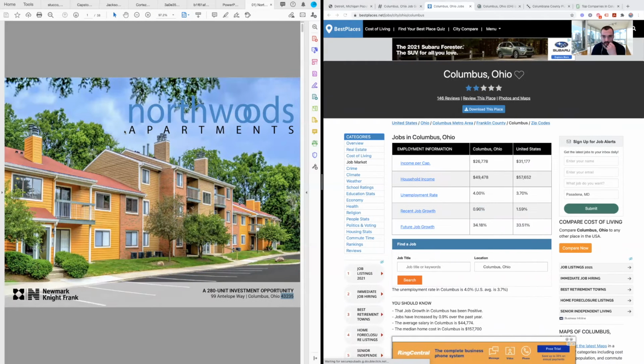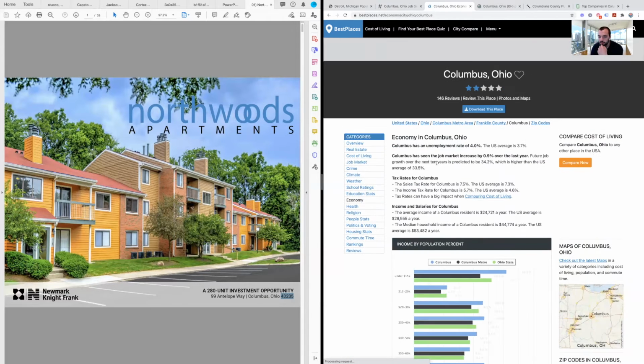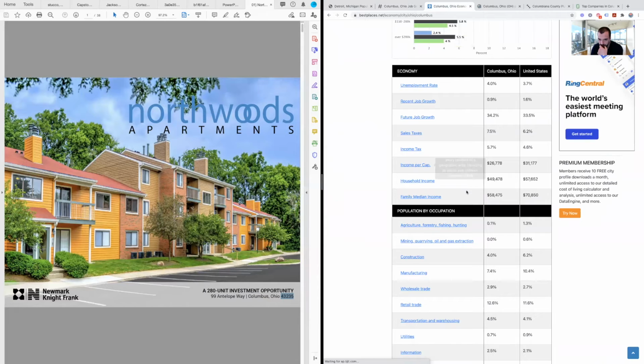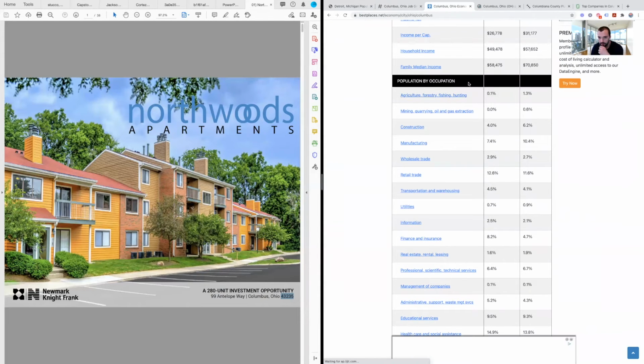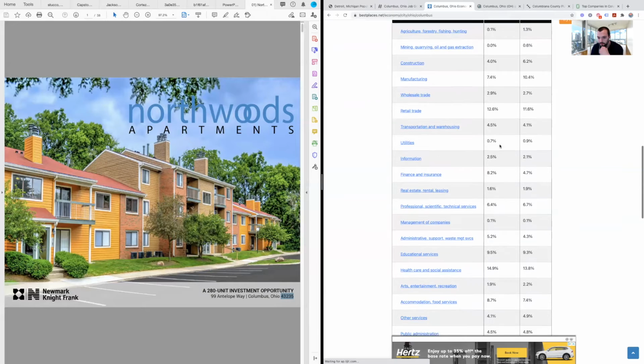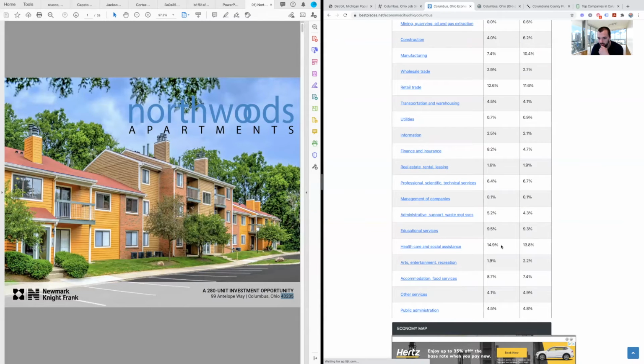So now we want to look at job diversity. So this is where we can come over here to the economy. And on bestplaces.net, we can stay on here for now. And we can look at the population by occupation. So this will give us an idea of what percentage of jobs are held by certain occupations.